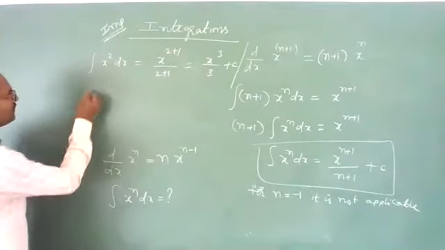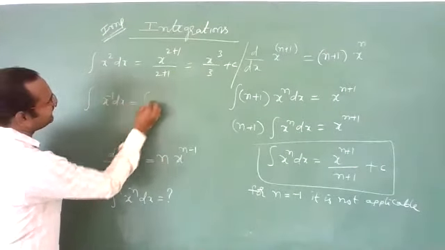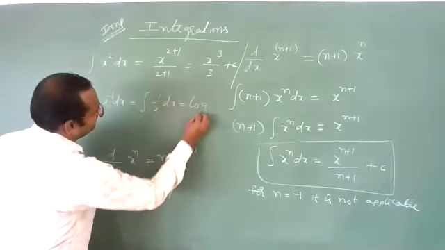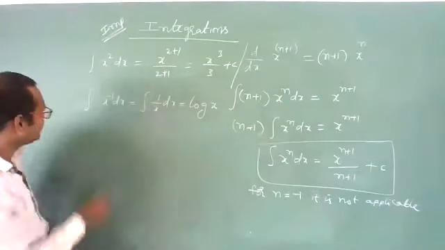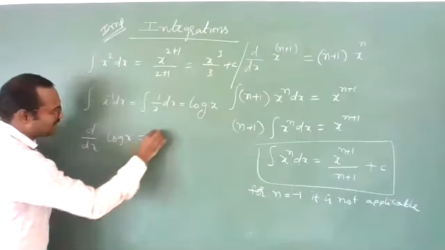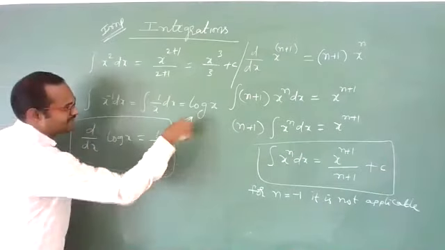So when integration of x power minus 1 dx is there, that is nothing but integration of 1 by x dx, you will get log x. You need to remember this. The reason is that differentiation of log x is 1 by x.